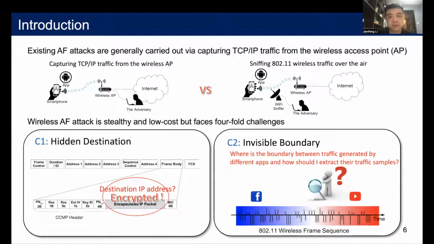First, destination information such as IP address and domain name is hidden in wireless frames. So AF attacks based on destination information cannot handle this situation. Second, TCP and UDP network flows cannot be extracted because the transport layer endpoints are invisible in wireless frames. So AF attacks that need to extract network flows will not work. Besides, app traffic is often mixed with background traffic for a long time, so it's very hard to find the boundary to separate traffic generated by different apps.